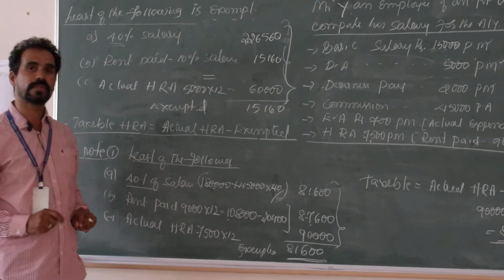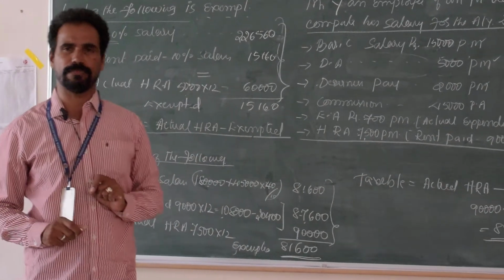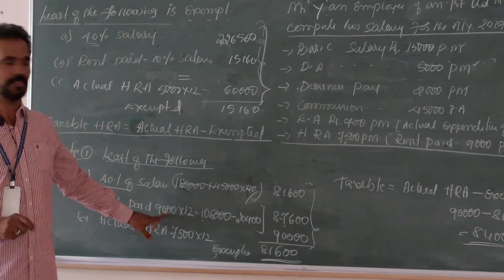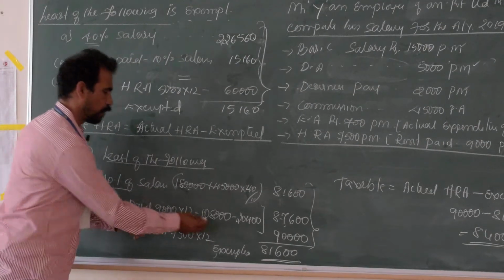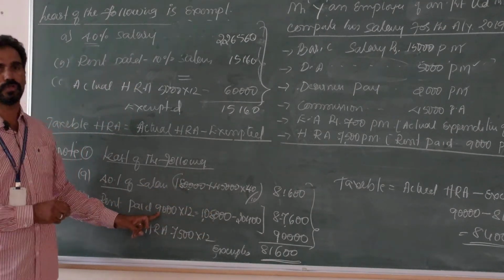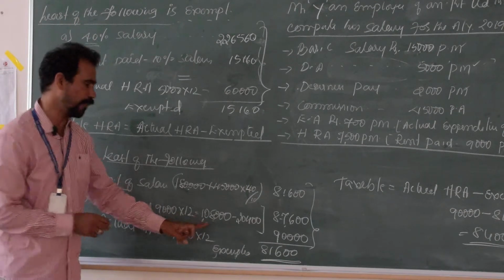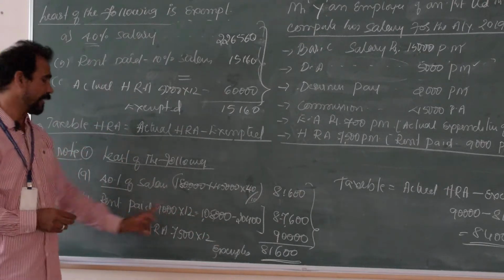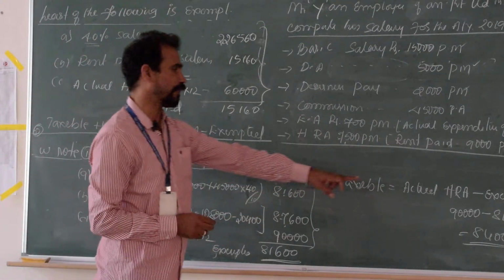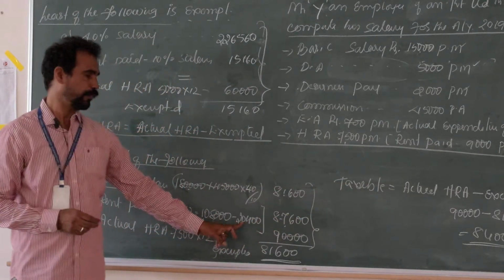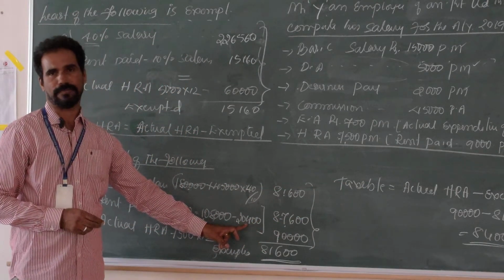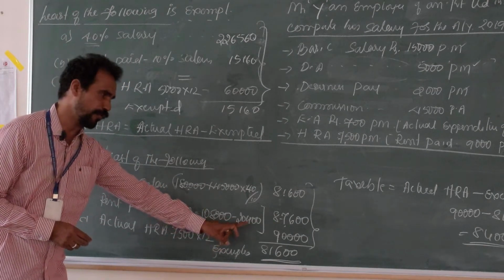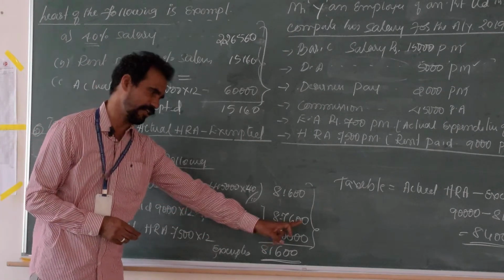So, second point, same process. What is the rent paid? He is paying rent of 9,000 per month. Per annum, 9,000 into 12 months, it is 1,08,000. Then rent paid minus 10% of salary. Already we calculated the salary as 2,25,000, so 10% means 22,500. Then 1,08,000 minus 20,400 comes to 87,600.